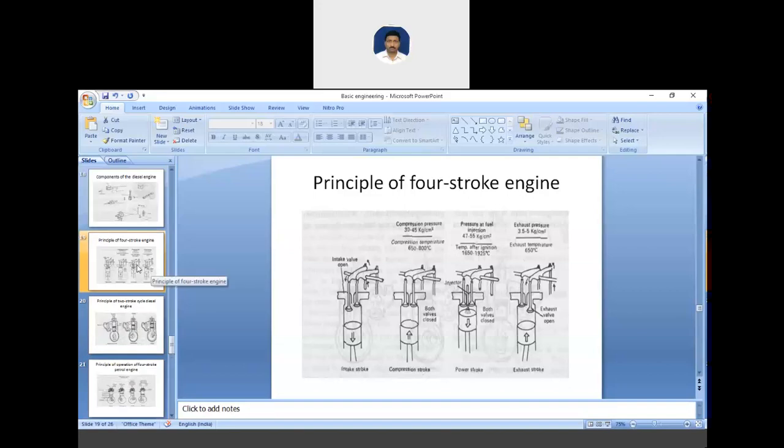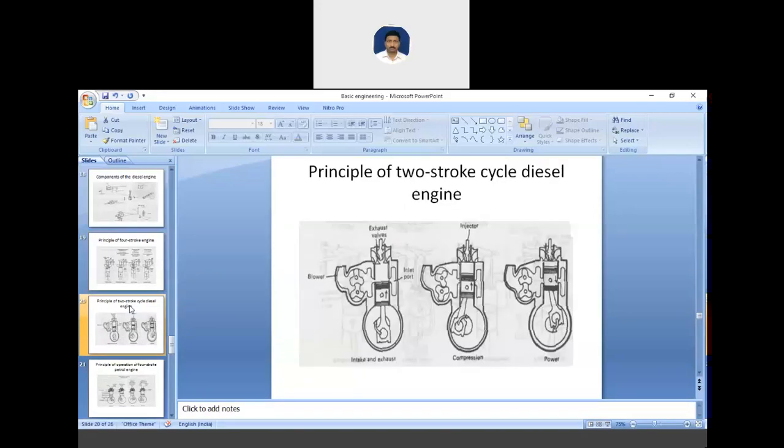Okay. After the four-stroke, let's talk about the two-stroke cycle, which is the diesel engine. And what happens in this cycle? The cycle of suction, compression, power and exhaust is also completed in the two-stroke engine.